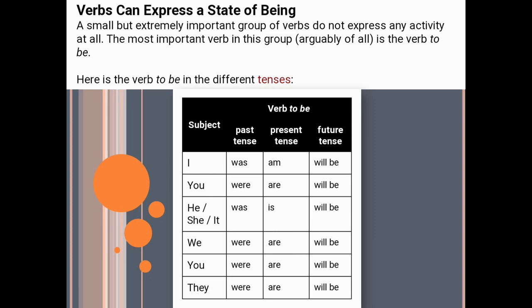Subject is I, and for I, the verb in past, present, and future tense will be was, am, and will be. Next subject is you, and the verb to be is were, are, and will be. Next is he, she, or it, and the verbs to be will be was, is, will be. For subject we, the verb to be is were, are, will be. For you, were, are, will be, and for they, were, are, will be.